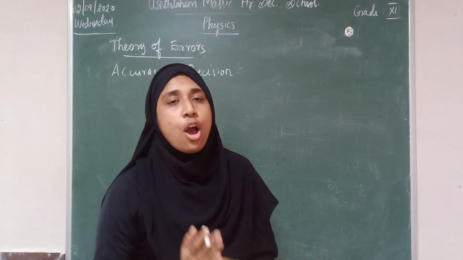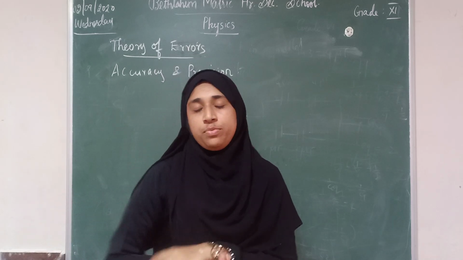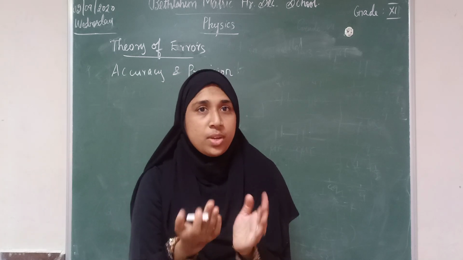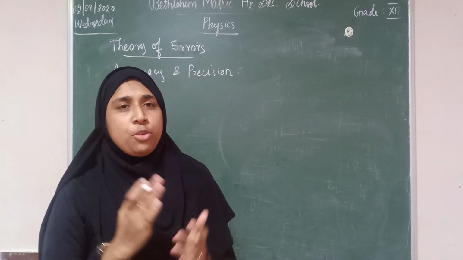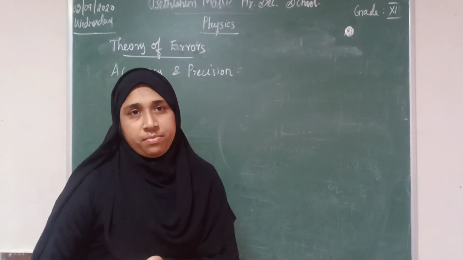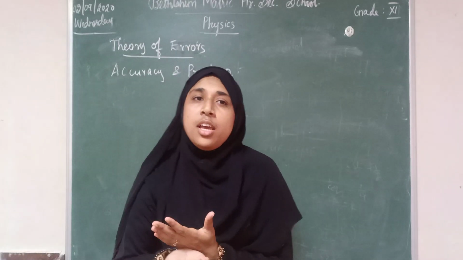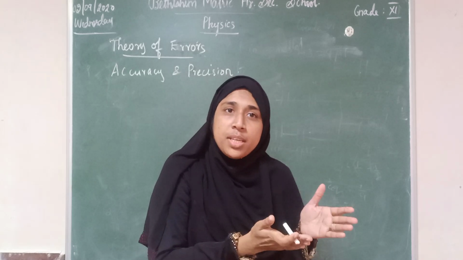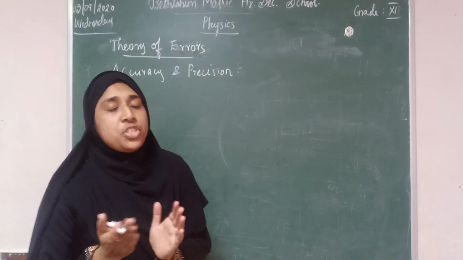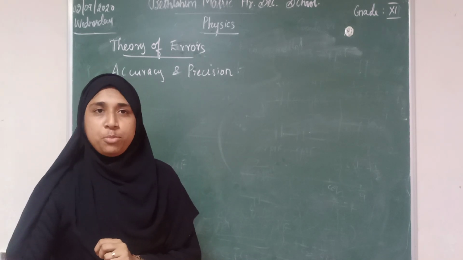Accuracy means how far we are from the true value. How far we are from the exact value. That is known as accuracy. What do you mean by precision? How well we are measuring. That is the difference. Accuracy means how far we are from the true value. Precision means how well we are measuring.